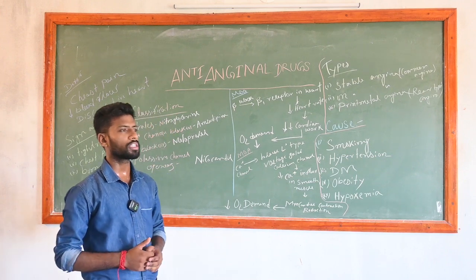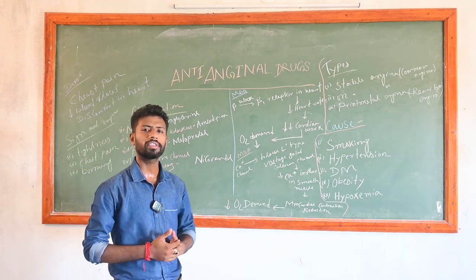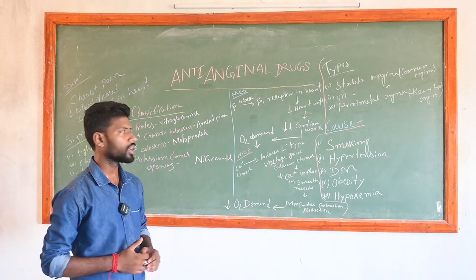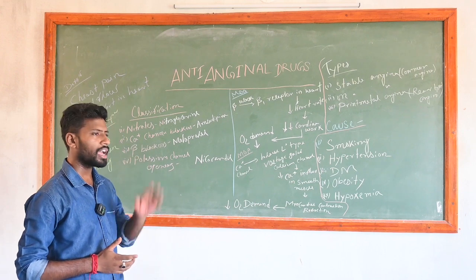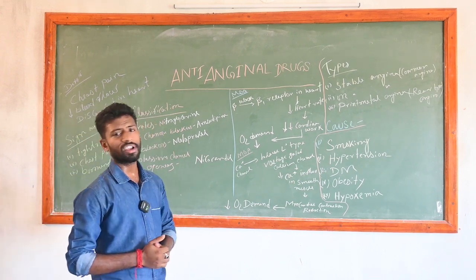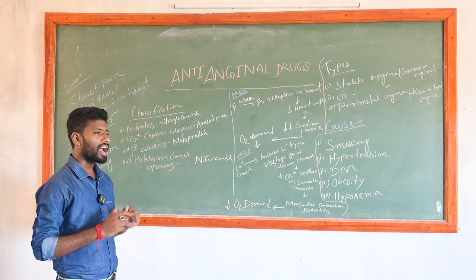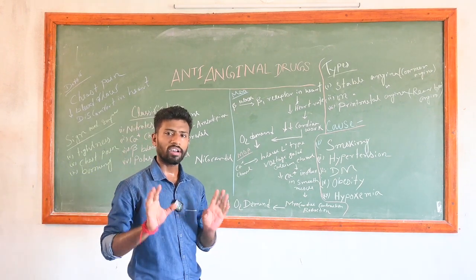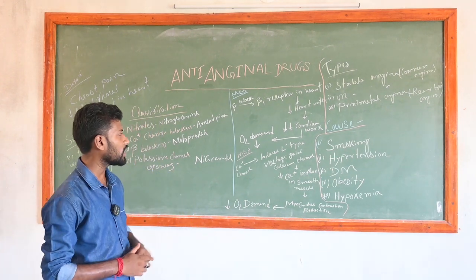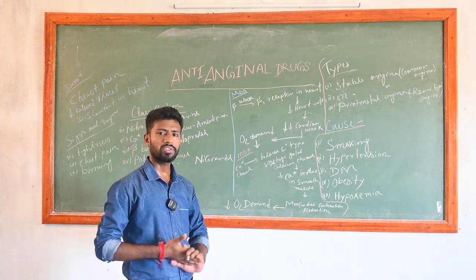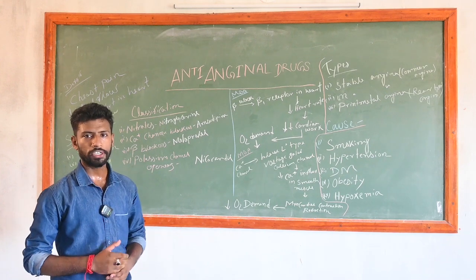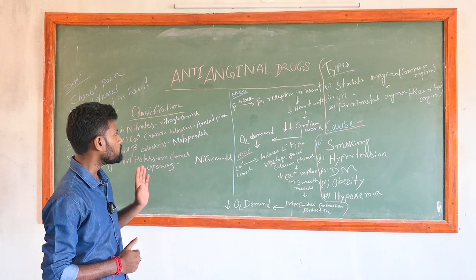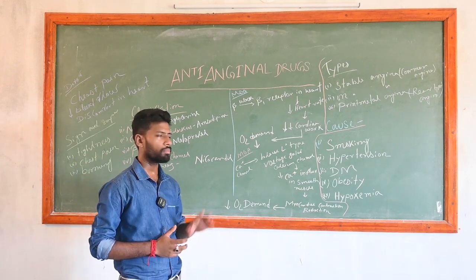The beta 1 receptors are present in our heart. The beta blockers highly block the beta 1 receptors in the heart, and the heart rate will be decreased. When the heart rate decreases, the cardiac work also decreases. Then the oxygen demand will be decreased. When the oxygen demand decreases, the chest pain or breathing problem will be decreased. That is the main mechanism of the beta blockers.